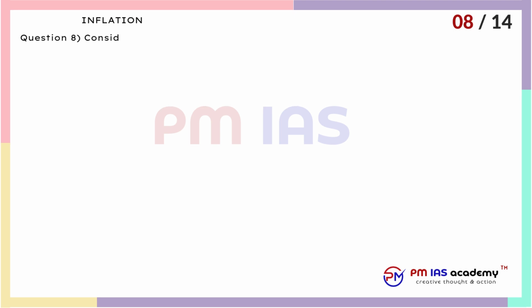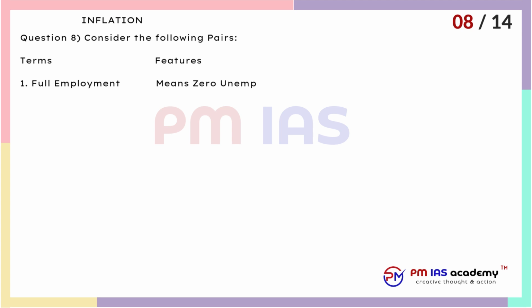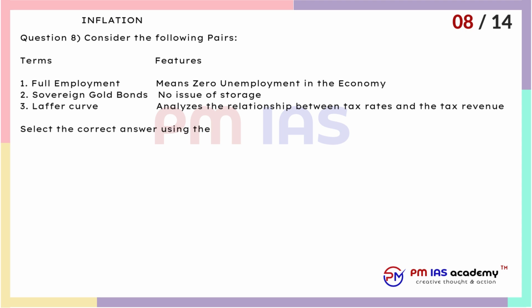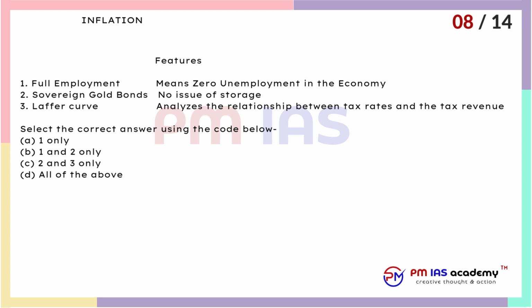Question 8. Consider the following pairs, terms and features. 1. Full employment means zero unemployment in the economy. 2. Sovereign gold bonds: no issue of storage. 3. Laffer curve analyzes the relationship between tax rates and the tax revenue. Select the correct answer using the code below. A. 1 only. B. 1 and 2 only. C. 2 and 3 only. D. All of the above.